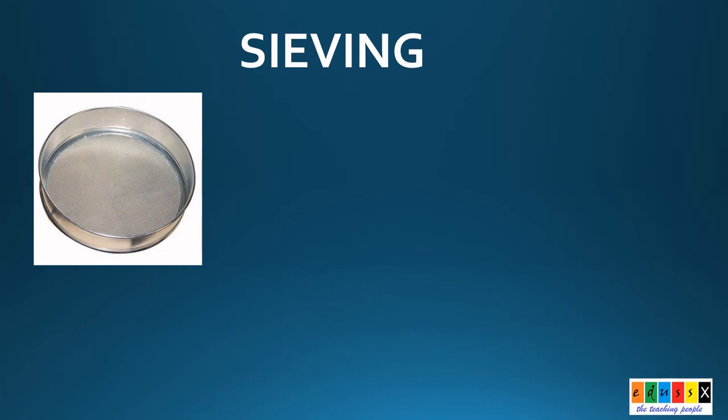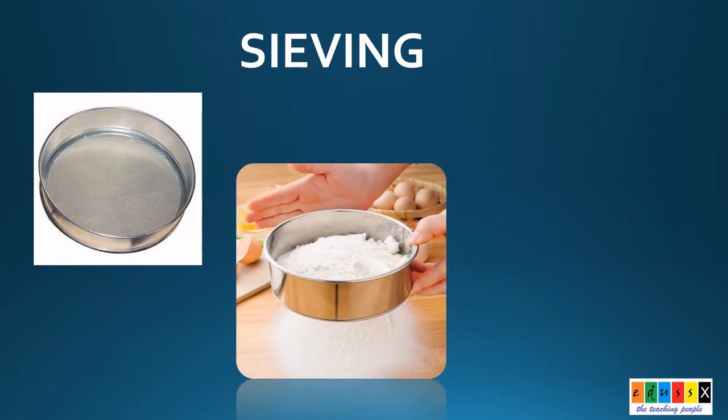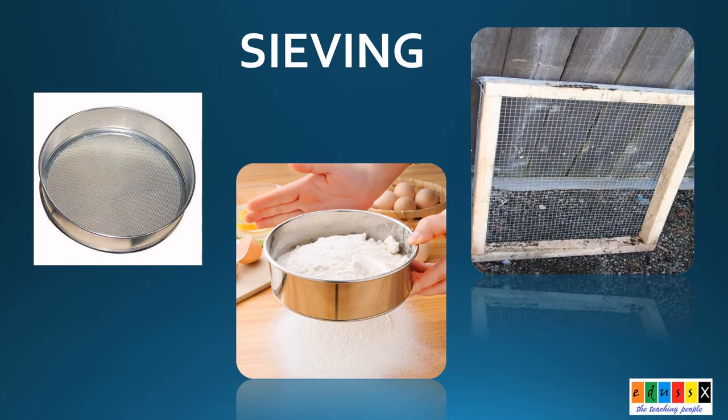The next is sieving. A sieve is similar to a strainer, and this process is used when we have to separate solid particles of different sizes. For example, bran from flour, sand from gravel. When we go to construction sites, we can see a wire mesh. Do you see this picture? With its help, they can separate the gravel from the sand.